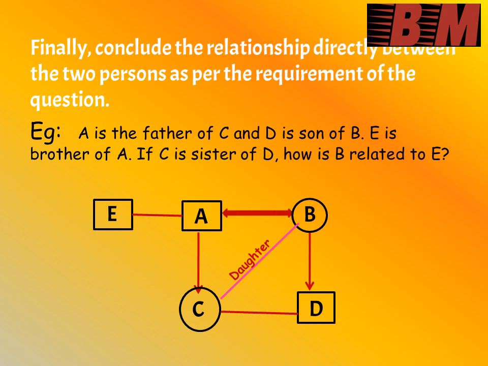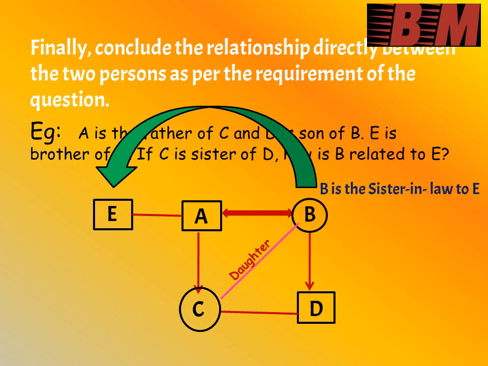So this we can conclude with the help of the intermediate relationship, and now we have to find out how B is related to E. Based on this, finally, if E is the brother of A, E becomes brother-in-law to B, and B becomes the sister-in-law to E. So the relationship we have to find out is that B is the sister-in-law to E.